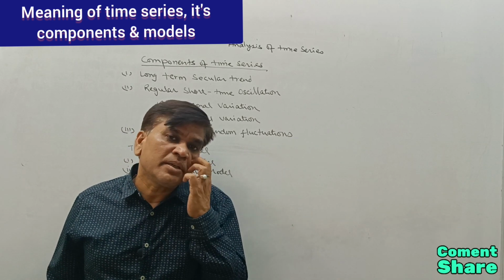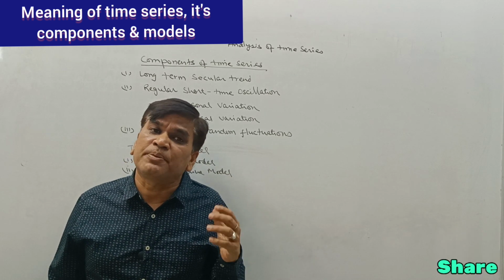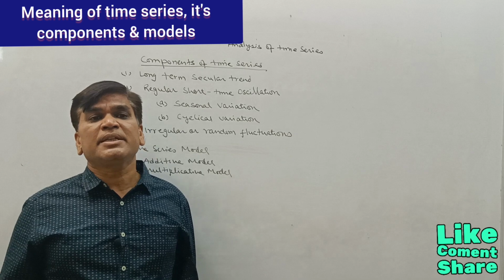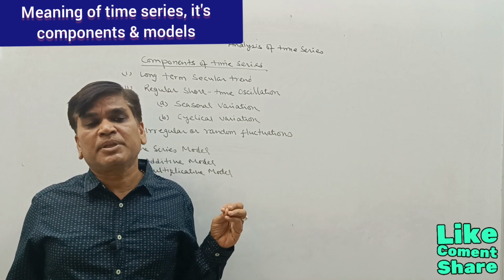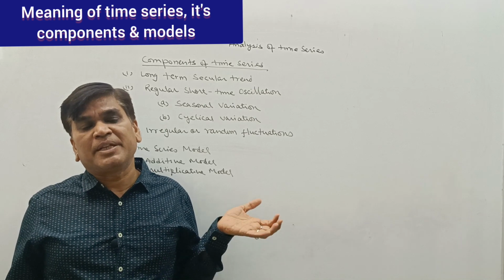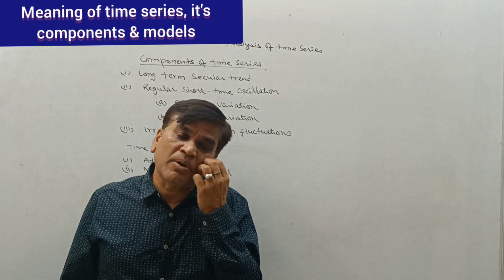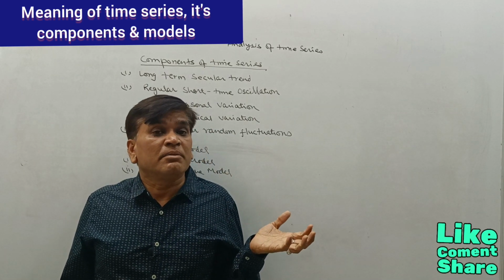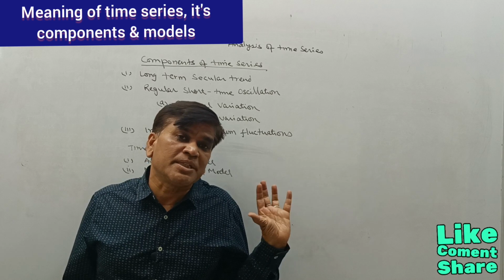So one main reason for the change in data is the long term. If in the long term the data is increasing, it may have an increasing shape. But if some of the data is decreasing, it may have a decreasing shape. As far as the surface road is concerned, the data of surface road is increasing.